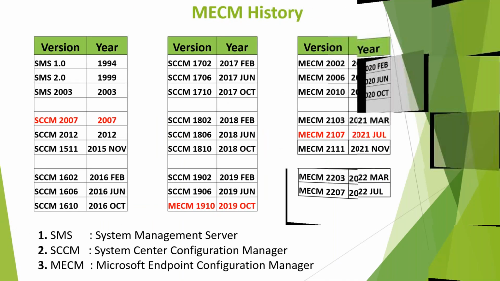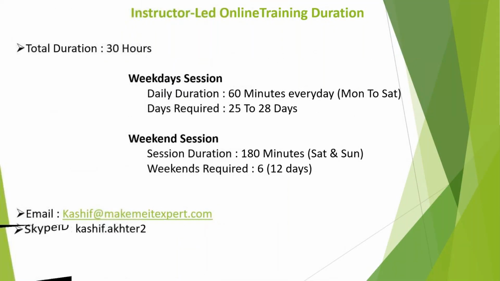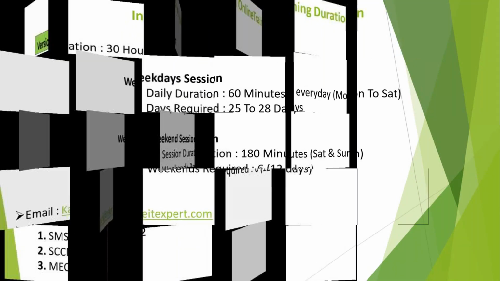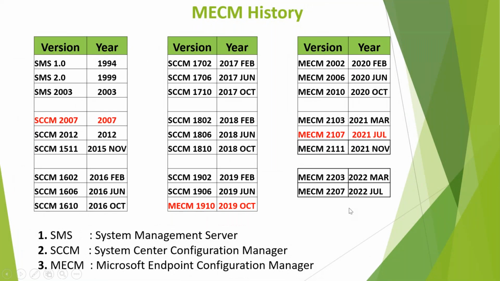Okay, so I will start from the historical background of SCCM. SCCM basically started in the year 1994, and the name of this product was SMS, System Management Server.